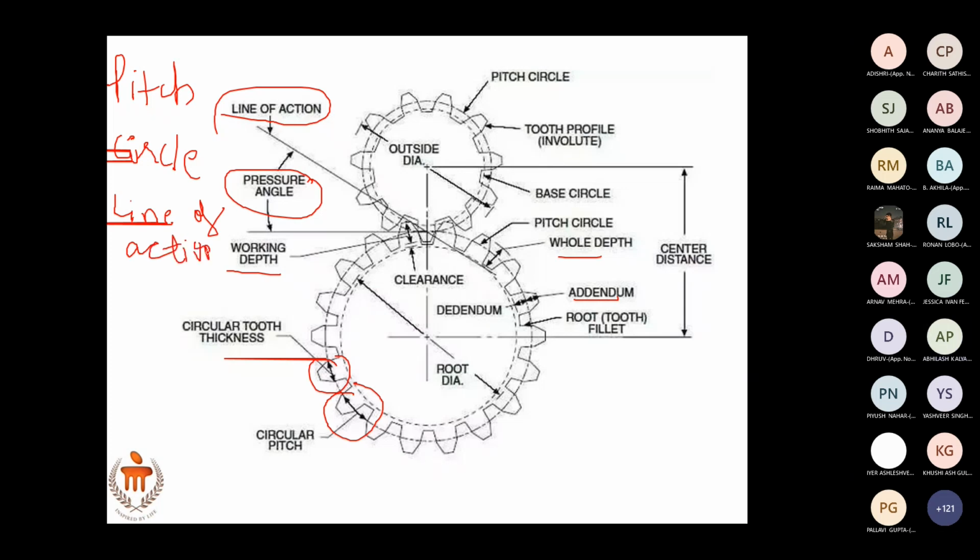Of course, other concepts such as addendum, dedendum, etc. Sir? Yeah. Can you define line of action again? When gear 1 is rotating, it exerts some force, right? It's acting in this direction, and this is reacting to it, so it has to be like this, right? So this line is nothing but the line along which the forces are acting.